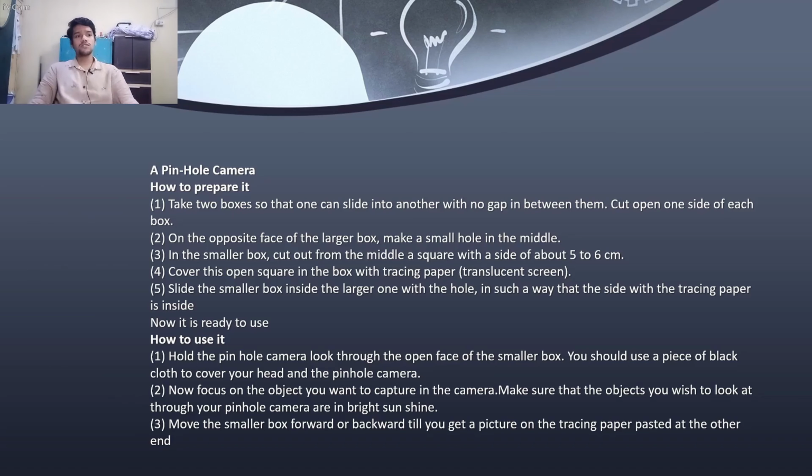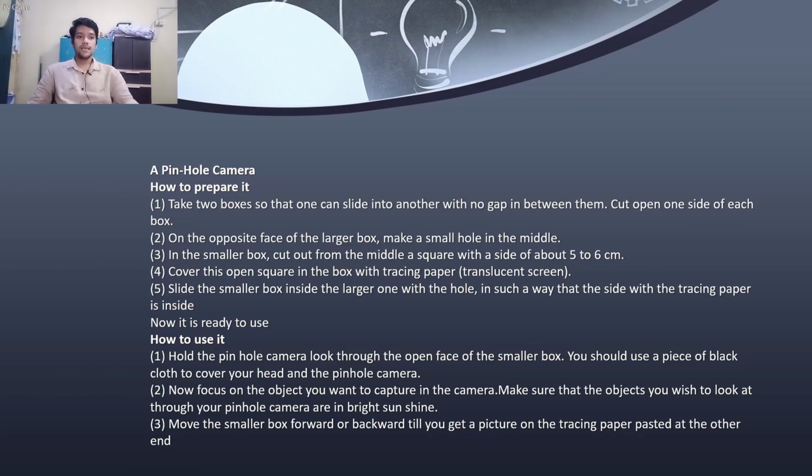In the smaller box, we have to cut out from the middle a square with a side of about 5 to 6 centimeters, and we then have to cover the open square in the box with tracing paper or butter paper so that it can act as a translucent medium. What is a translucent medium? A translucent medium is a medium through which light can pass faintly.